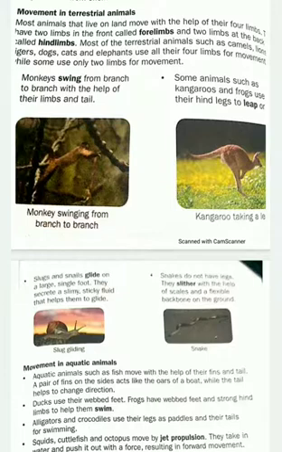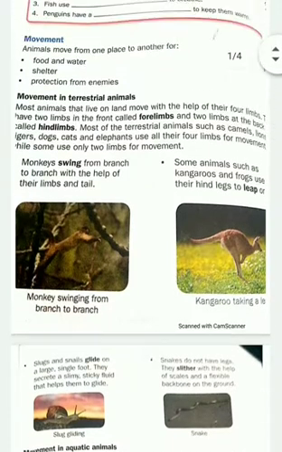When a child knows how to stand and how to move, then by and by a child starts using its hind limbs, not its forelimbs. So if we talk about the monkey, you must have seen a monkey swinging on a branch. It easily swings from one place to another with the help of its limbs as well as tail. Okay, as it was shown in your picture also on page number 32.